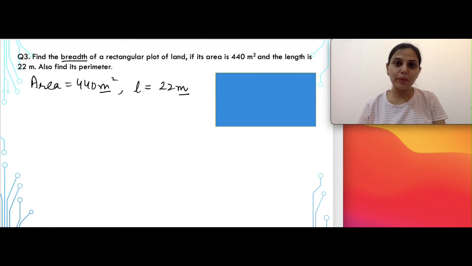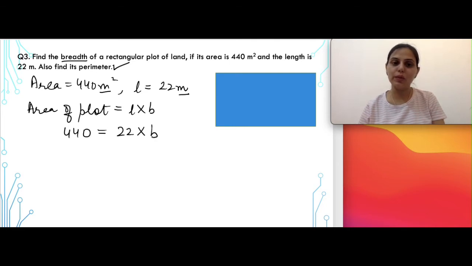So first of all we'll find the breadth. अगर हमें length पता है, breadth पता है, then using that we can also find the perimeter. So first of all let's find the breadth of the rectangular plot. We know that the area of the rectangular plot or area of rectangle is given by the formula length multiplied by breadth. So in this case we can write 440 is equal to length की value आपको given है 22 multiplied by, let us suppose breadth is b only. So in this case also we'll take 22 on the other side. From multiplication it will change to division.